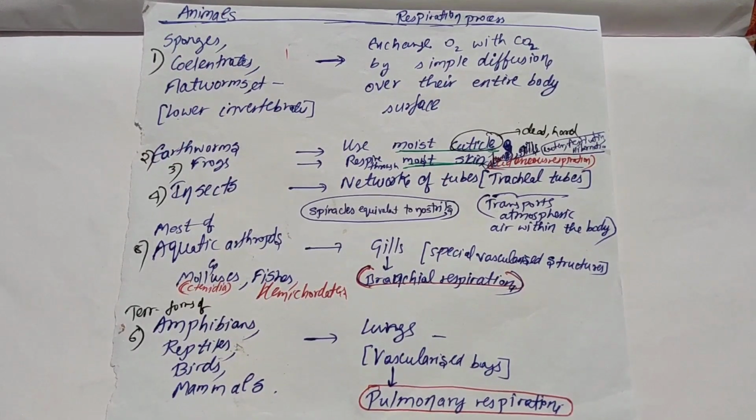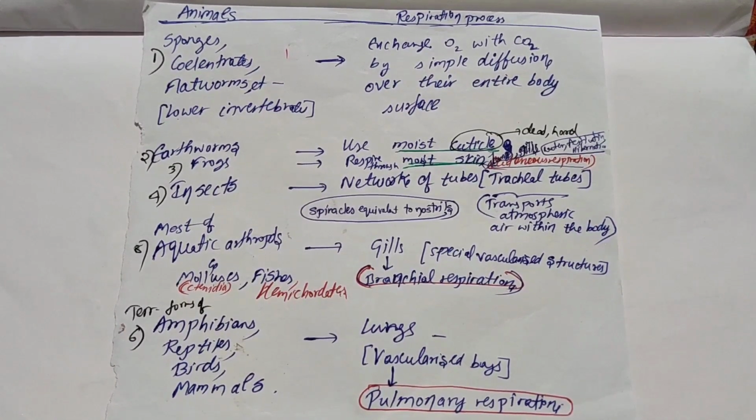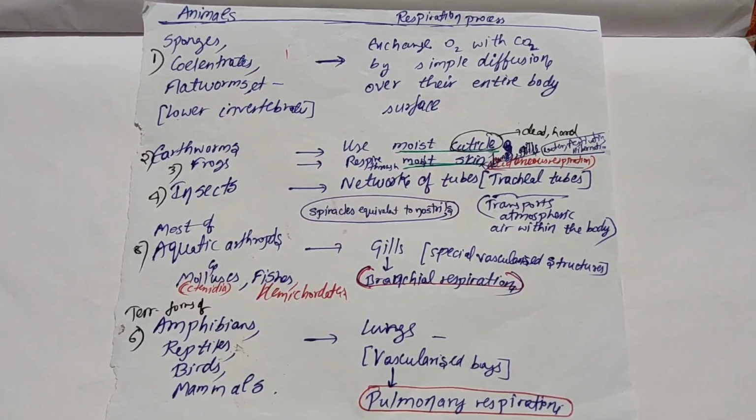You can ask what is the difference between cuticle and skin? See, cuticle I told is dead and hard, whereas skin is not dead, skin is living. In frog, the skin is used while it is in water, while it is in aestivation, and while it is in hibernation. Okay, next, let us go to insects.